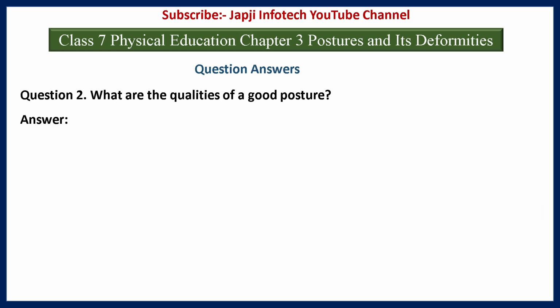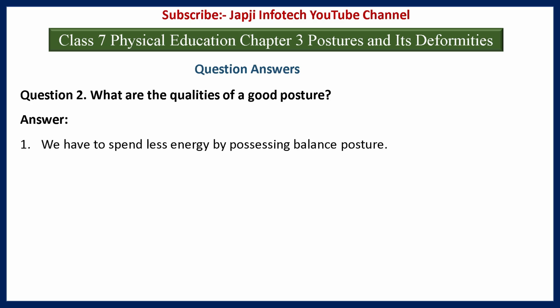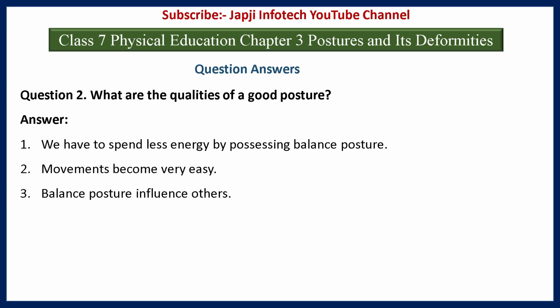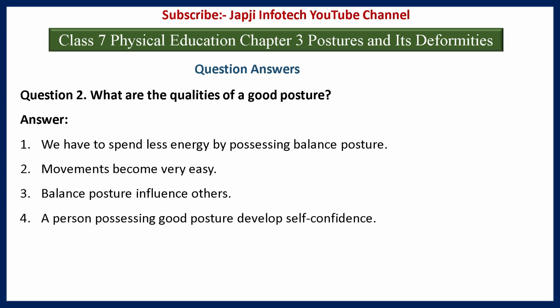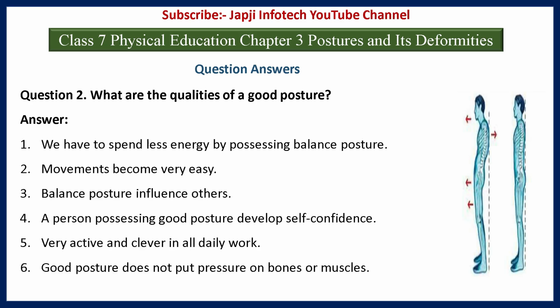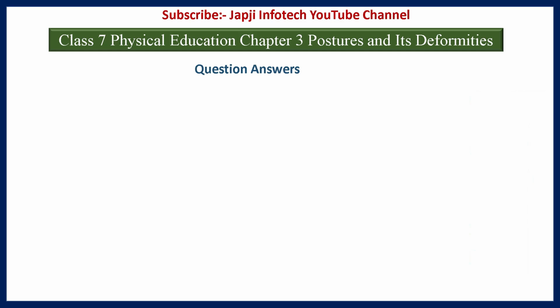Second question is, what are the qualities of a good posture? And the answer is, first one is we have to spend less energy by possessing balanced posture. Second one is movement becomes very easy. Third one is balanced posture influences others. Fourth one is a person possessing good posture develops self-confidence. Fifth one is being very active and clever in all daily work. Sixth one is good posture does not put pressure on bones or muscles.